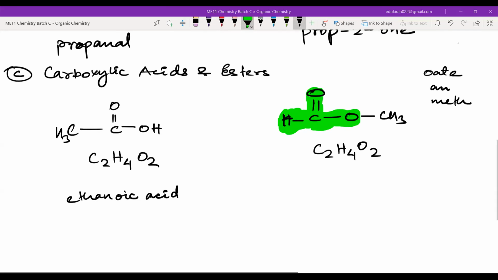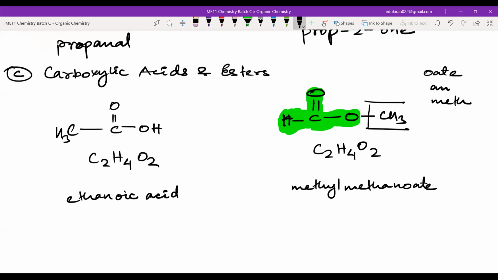Okay, meth, and then you will have the methyl group here, and this is the substituent. So what is the substituent? It is methyl. Okay, methyl. Then I will write methanoate: methyl methanoate. Okay. So again, the molecular formula is the same, but the functional group is different. Okay, please remember that.